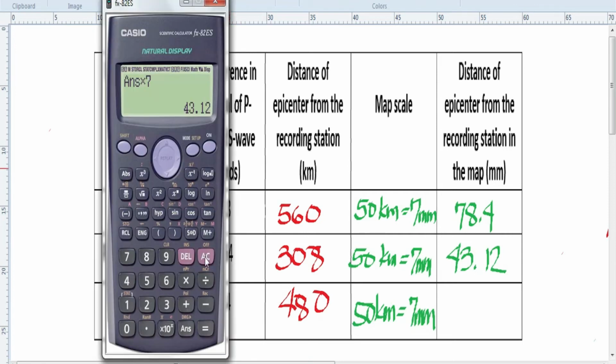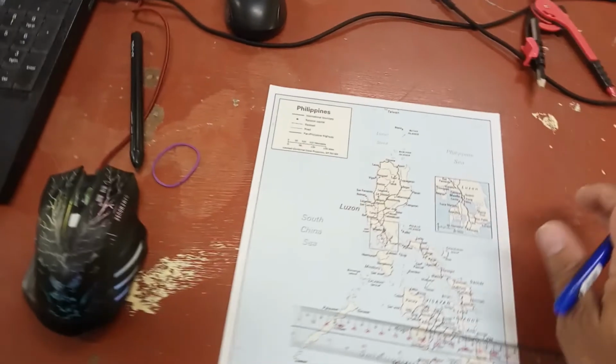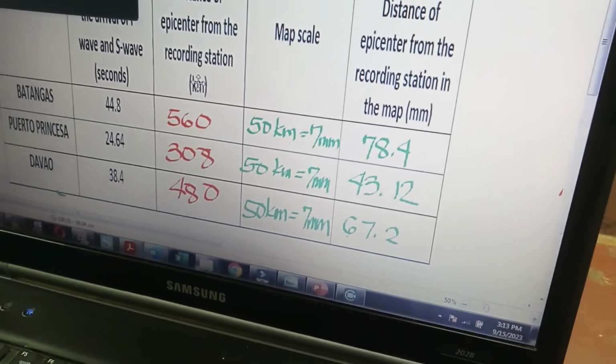For Davao, you have 480 divided by 50 times 7, so you have 67.2 millimeters.